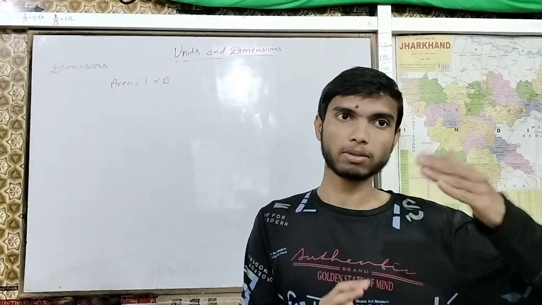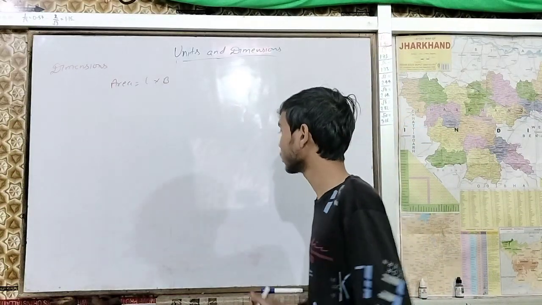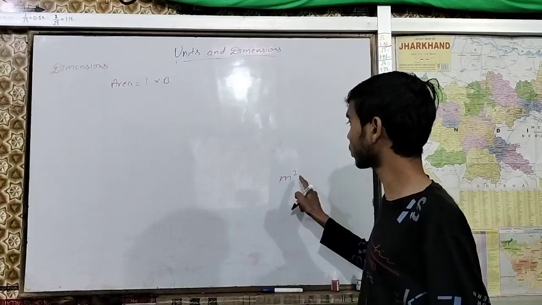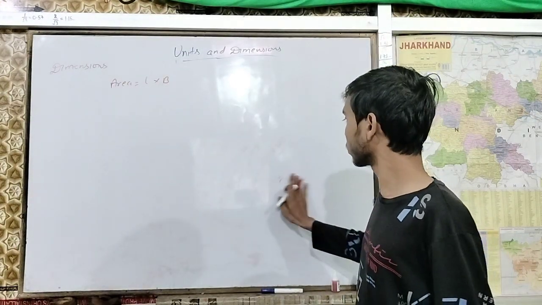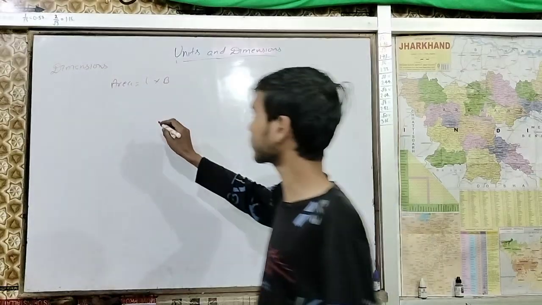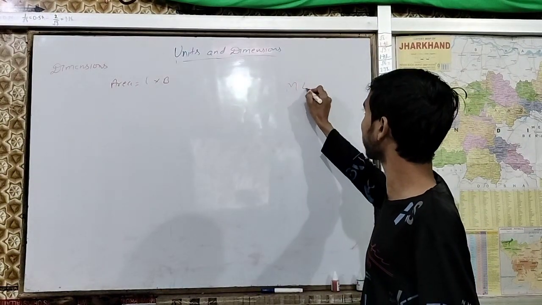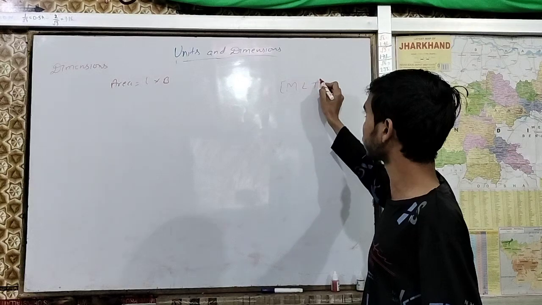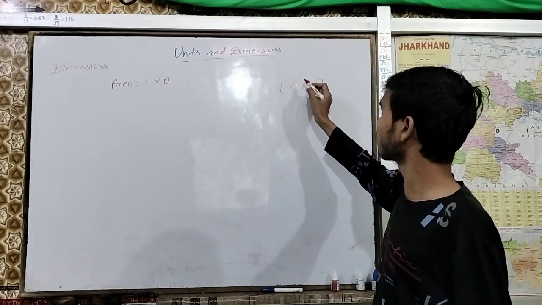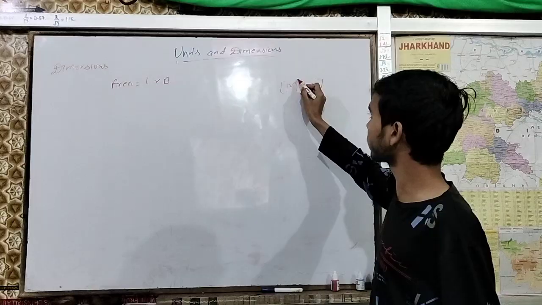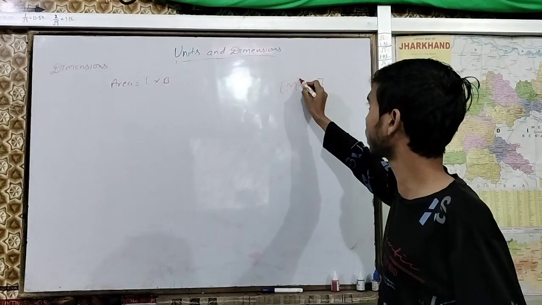So here the power will be the times of units. For example, this is a multiplier, so this 2 is nothing but the dimension. Completely, we can say they will represent a dimension as M, L, T, and this will be surrounded by a square bracket. If meter is 2 times, then here you will write 2.